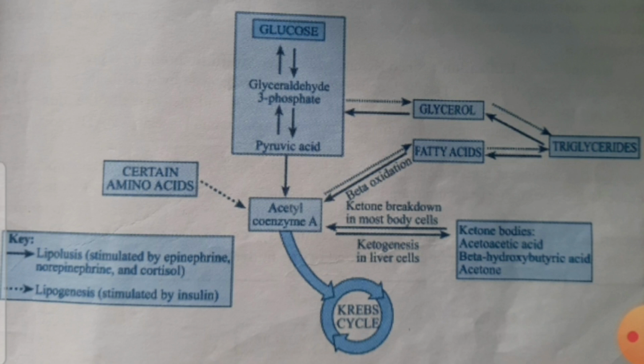A 16-carbon fatty acid such as palmitic acid can yield as many as 129 ATP. Just imagine, upon its complete oxidation via beta oxidation. The Krebs cycle and the electron transport chain reactions also happen. The final step is ketone body formation, and this is also called ketosis.